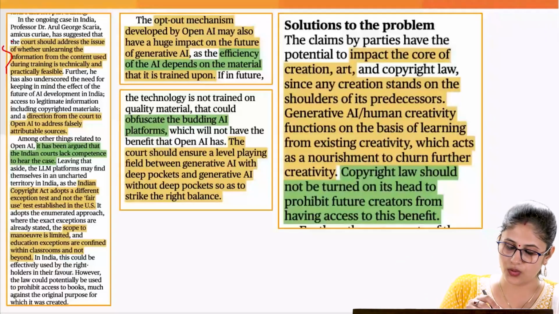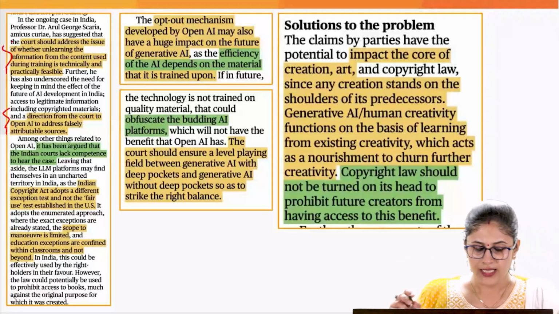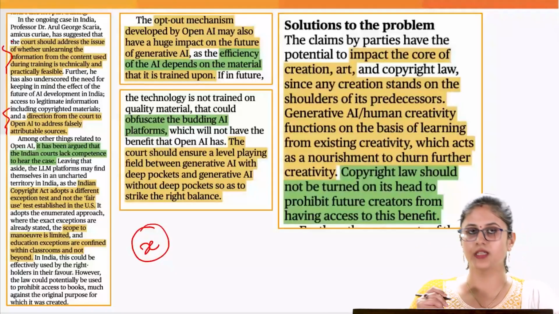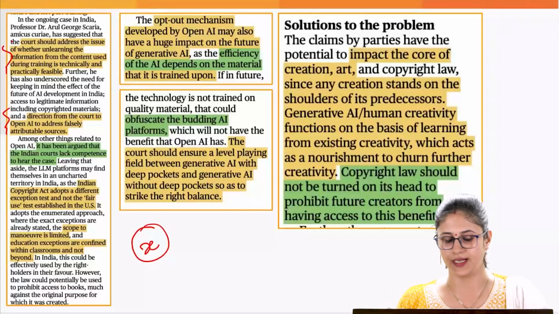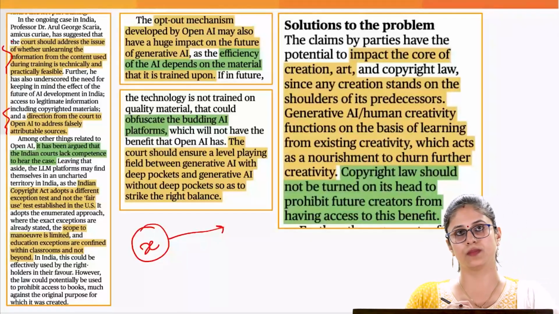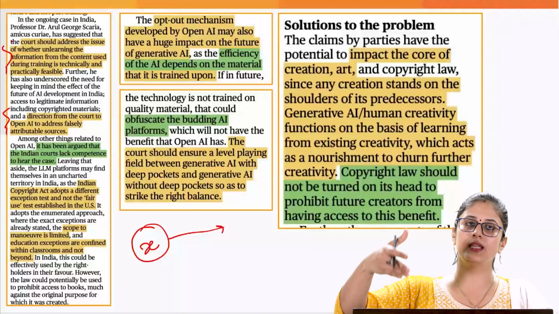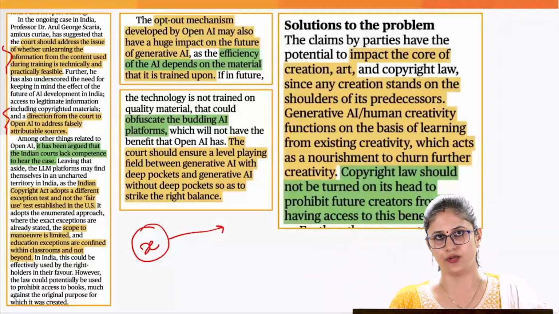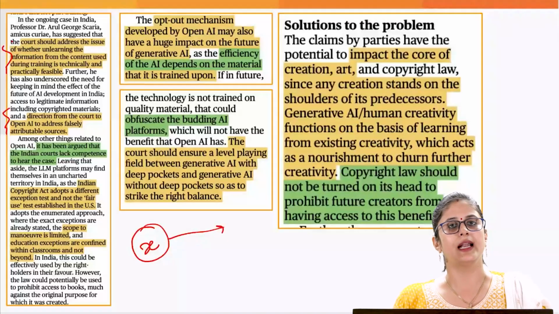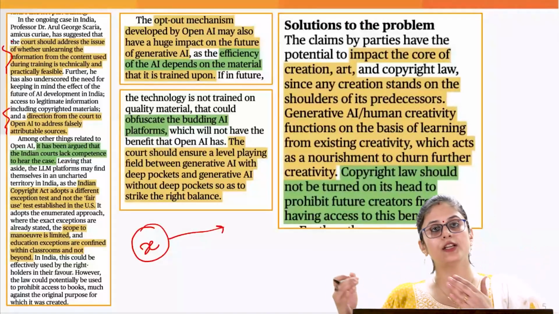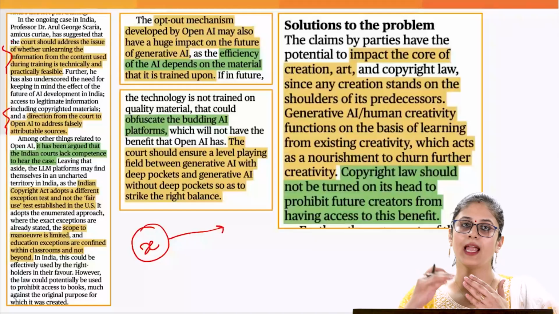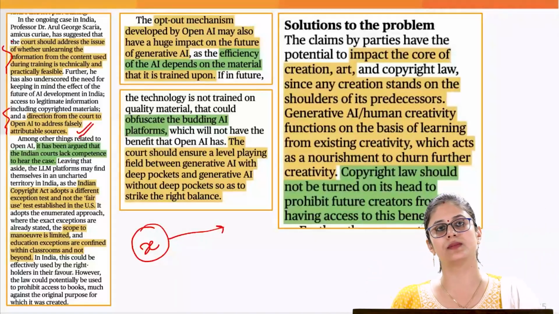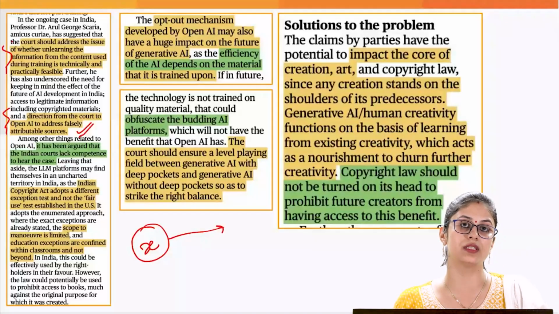Another issue which the court has to look into is what happens if the original creator of copyrighted content opts out of allowing the AI companies to use his or her copyrighted content to train the AI tools. It could happen that the AI companies still continue to use this copyrighted content, and when it comes to providing the source, they falsely bring out the sources. How is the court going to look into this particular issue?